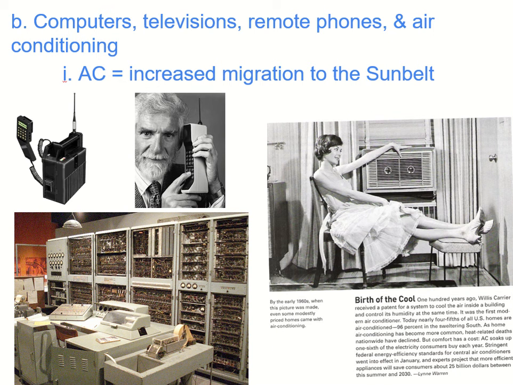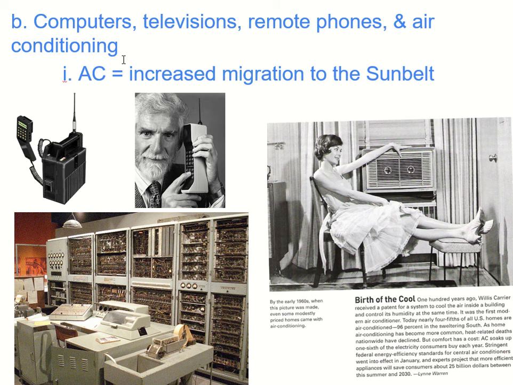All right. So some other things we're going to get from this space race. Obviously we're going to develop more stuff with computers, phones, and also air conditioning. So here we got our old timey first cell phones. This is our first computer. It's not this here, it's this whole room. And this old-timey computer that we had, all it could do was basically what your graphing calculator can do. So if somebody in the 50s and 60s would see our cell phone and how much it can do, that would be like a supercomputer that they didn't even know what it could possibly do. And we use it for silly things like TikTok. All right, so we've come a long, long way.